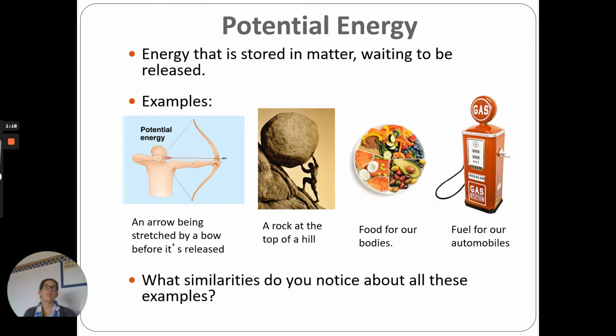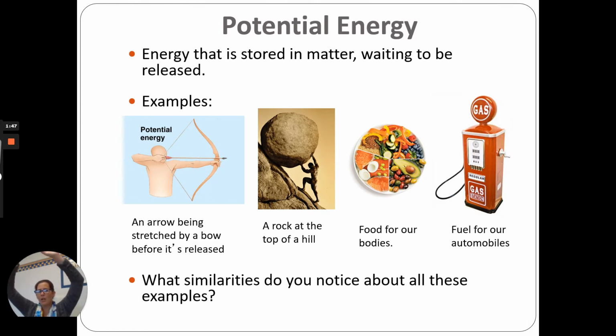So the two types of energy we're going to be talking about this week are potential energy and kinetic energy. Potential energy is energy that's stored in matter waiting to be released. Some really good examples of this are a bow being pulled back. Not when it's just sitting there, but when you pull the bow back, it's got all the potential of sending that arrow shooting out there. That is a very good example of potential energy.